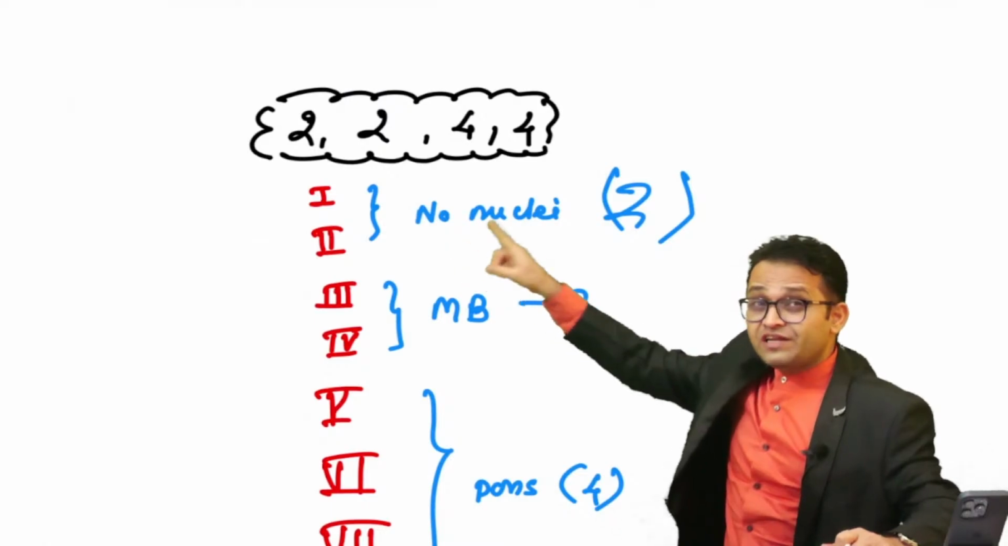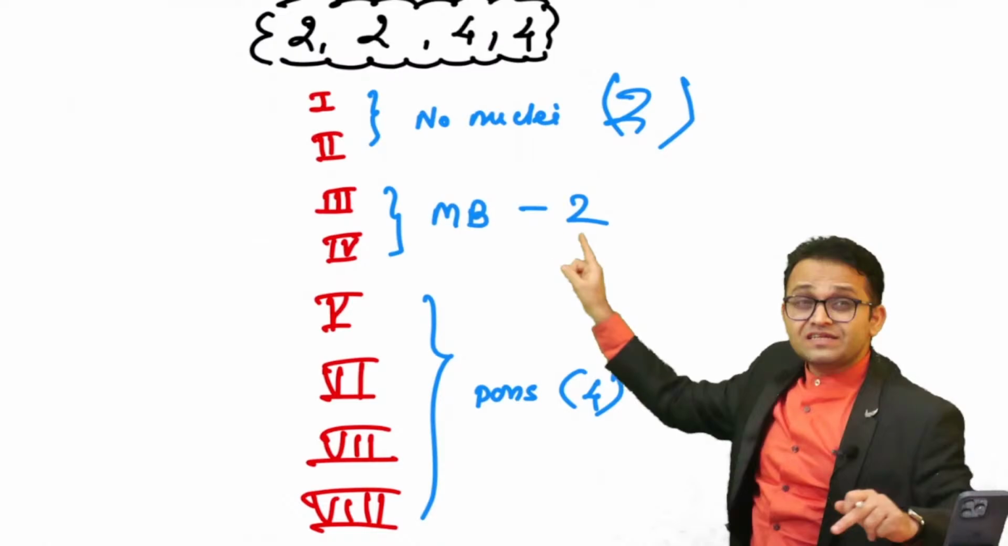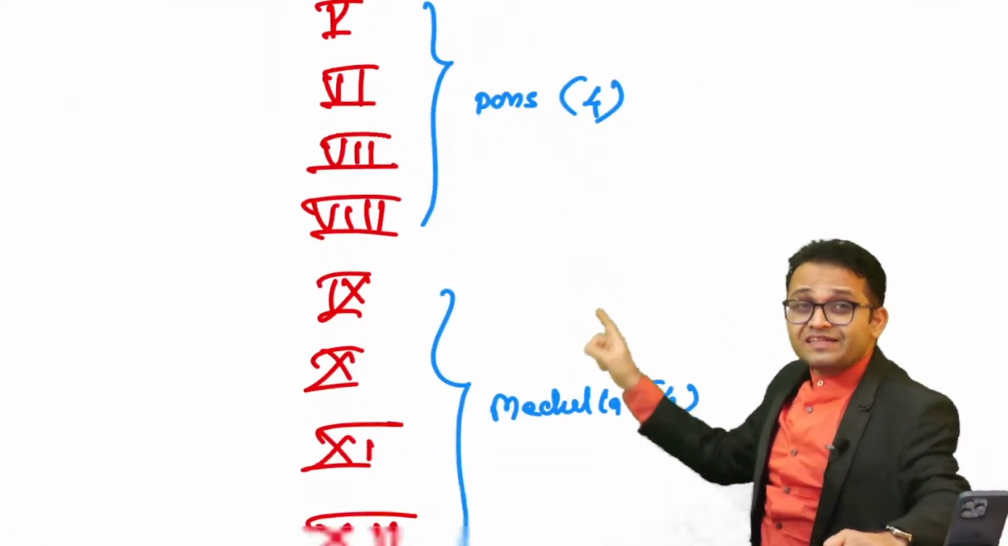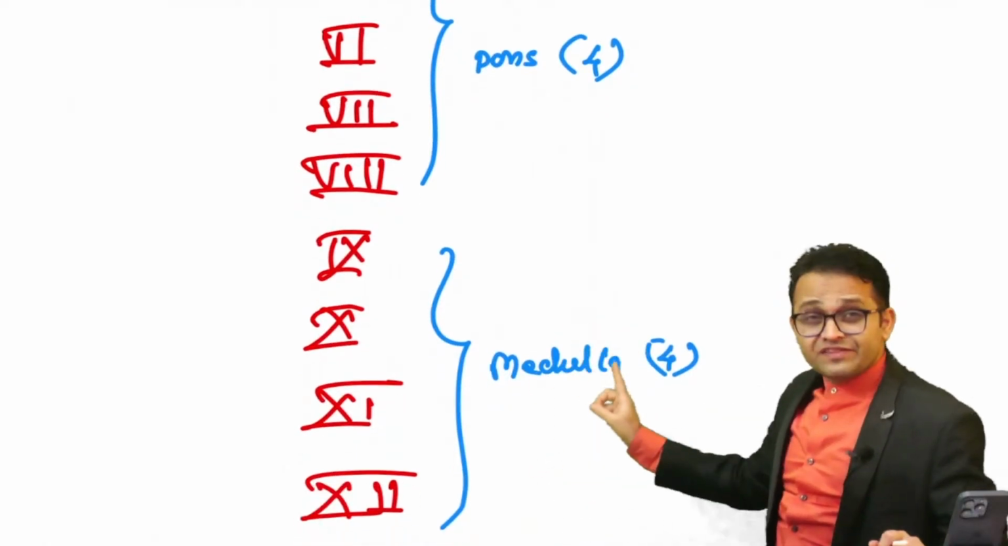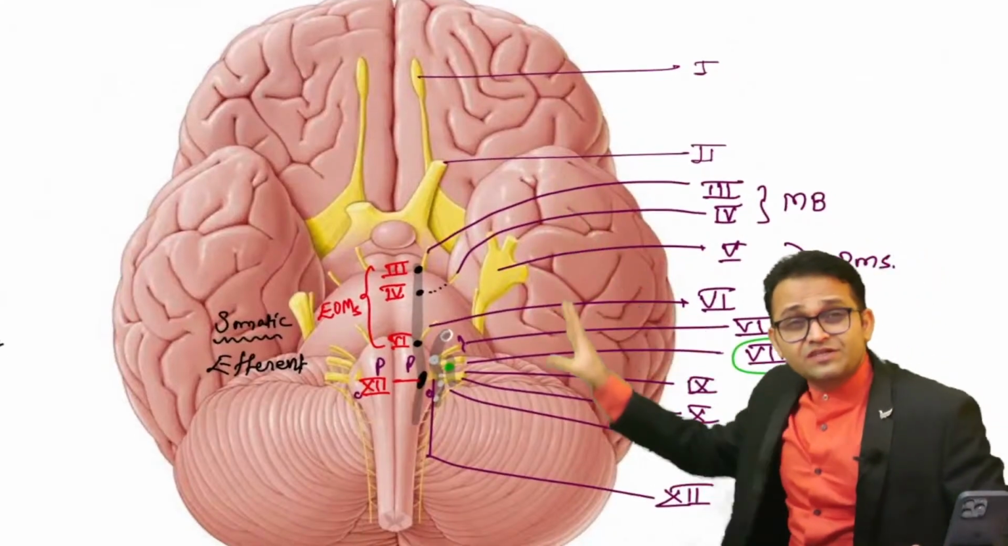First two cranial nerves, no nuclei. Next two cranial nerves, the third and fourth, have midbrain nuclei. Then the next 4, that is 5, 6, 7, 8, have pontine nuclei, and then 9, 10, 11, 12 have their nuclei in the medulla. After that I told you about this beautiful creativity of God.